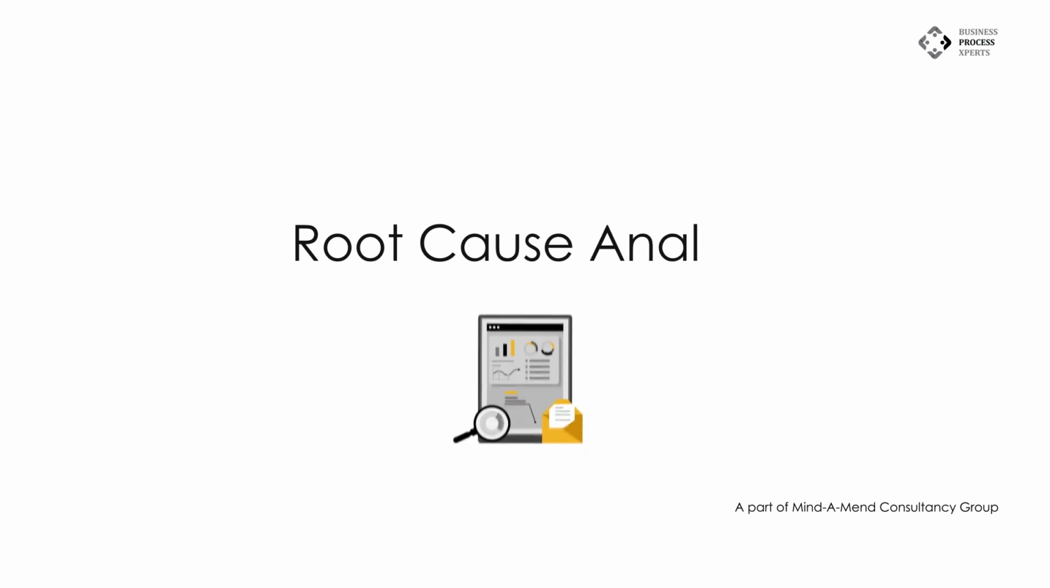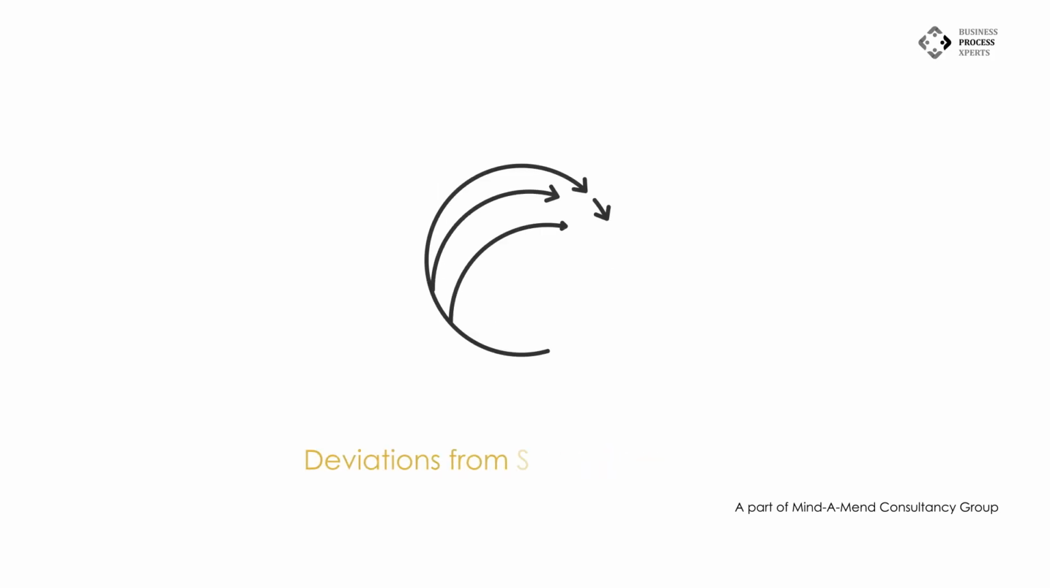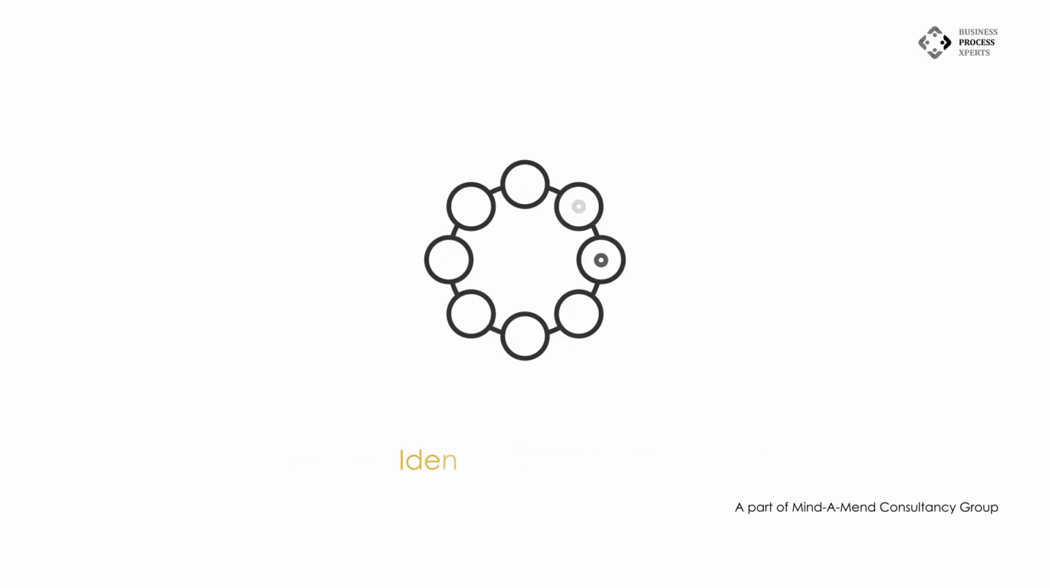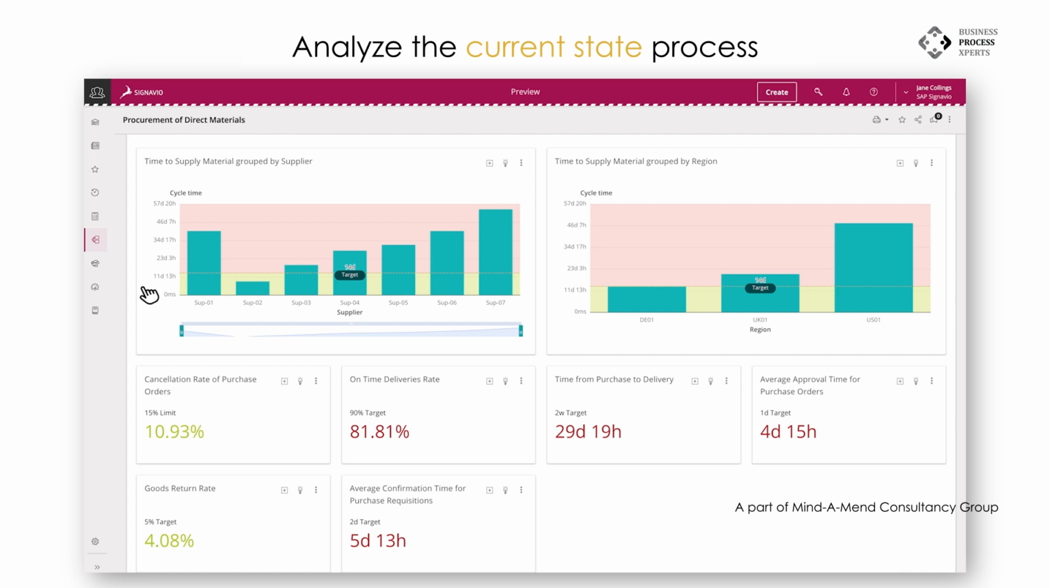Number 2, root cause analysis. Signavio's process mining can be used to identify root causes of problems in your business processes. This can be done by analyzing event logs to identify deviations from the standard process, and then using Signavio's process mining algorithms to identify factors that are causing these deviations. To continue with our example, from the root cause analysis, it was clear that the internal average approval and confirmation time for purchase orders are much higher than they should be. This is something that could be directly improved internally, which in turn would have a positive effect on customer experience.